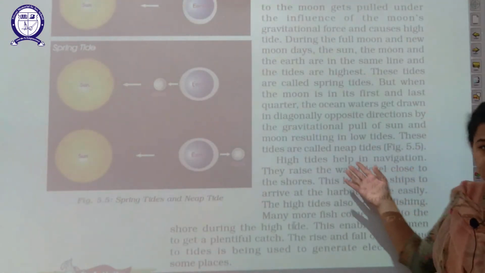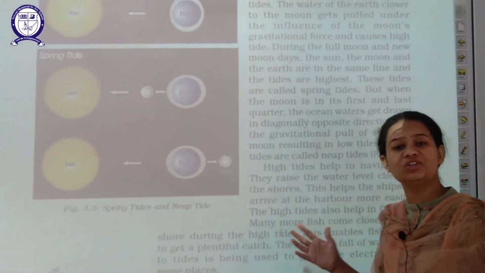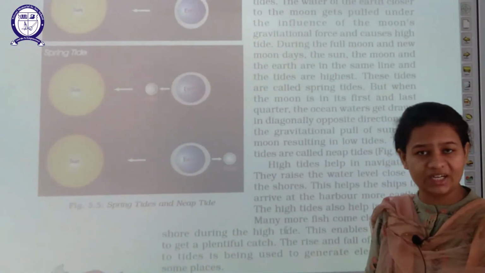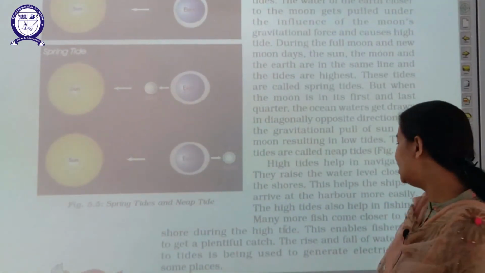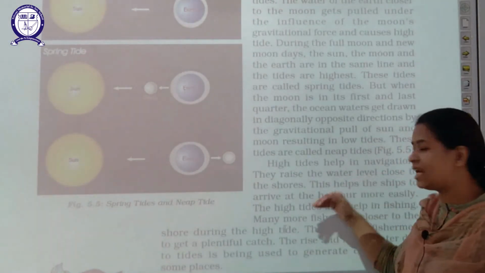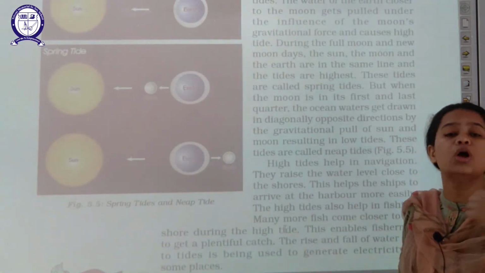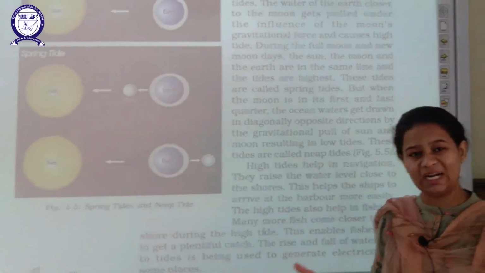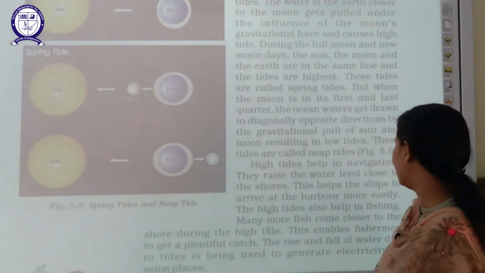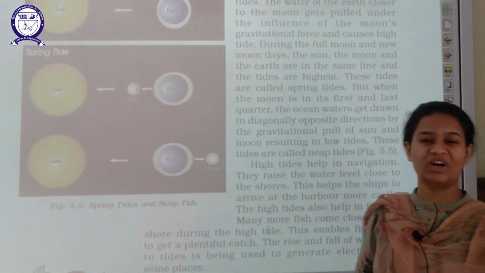Thereafter, students, high tides always help in navigation. Navigation means searching for different directions or different places, and this also helps ships arrive at the harbor or the port from where the ships go to different places for trade or other purposes. And high tides also help in fishing. How?